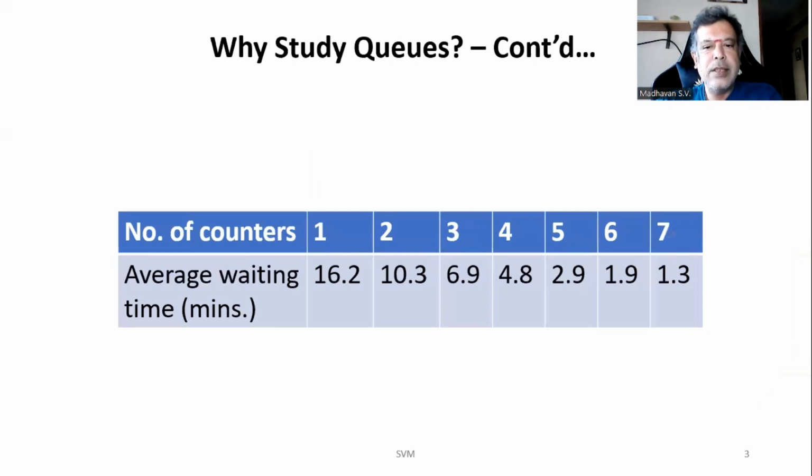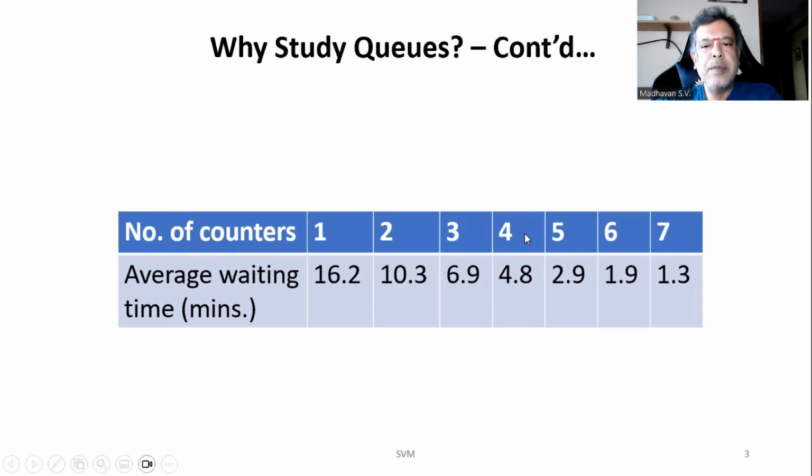So let us consider this particular table where somebody has collected data stating that if he has got one counter, the average waiting time is 16.2 minutes. If there are two counters, then the average waiting time is 10.3 minutes. If there are three counters for their particular service, it takes 6.9 minutes.